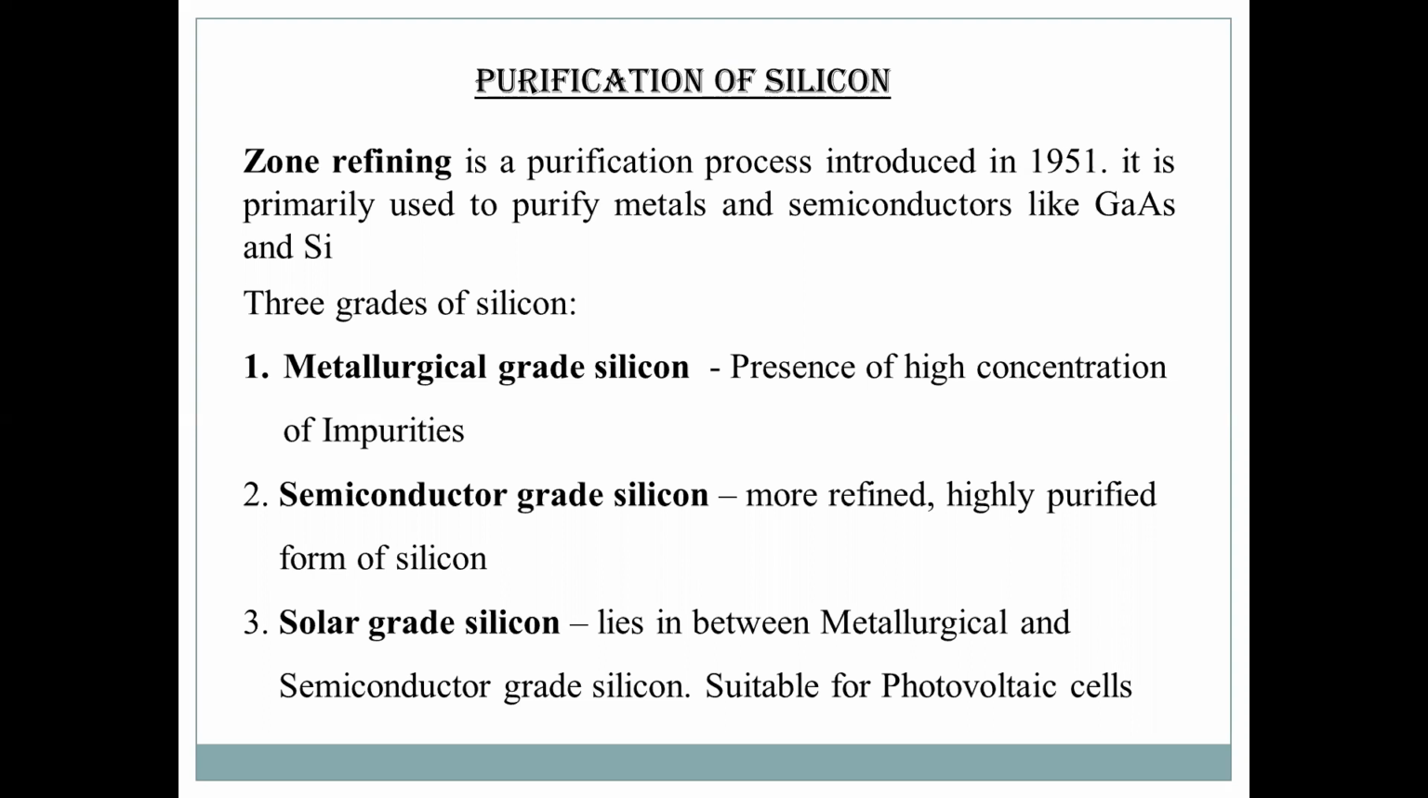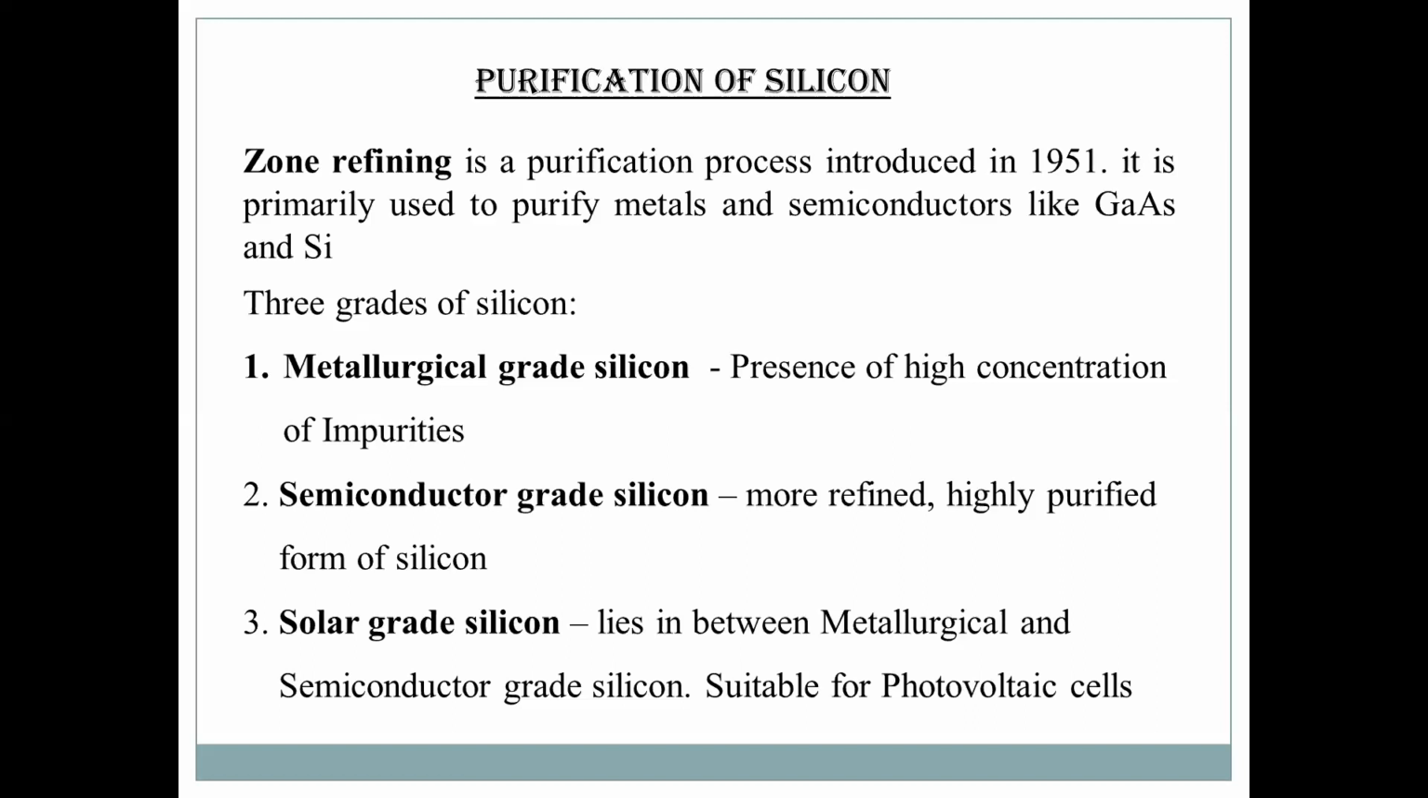Solar cells can tolerate a higher concentration of impurities than semiconductor grade silicon without affecting their efficiency. That's why we are moving to solar grade silicon, which has a substantial amount of impurities within a tolerable limit. Therefore, solar grade silicon lies in between metallurgical grade silicon and semiconductor grade silicon. Solar grade silicon is suitable for photovoltaic cells.